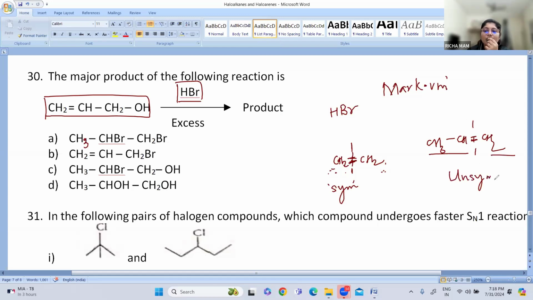In that case we follow Markovnikov's rule: the negative part will be added to the carbon with the least number of hydrogens, right?